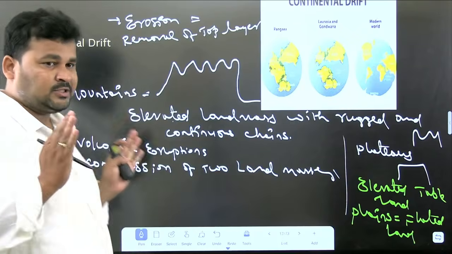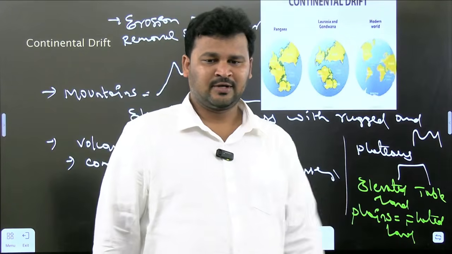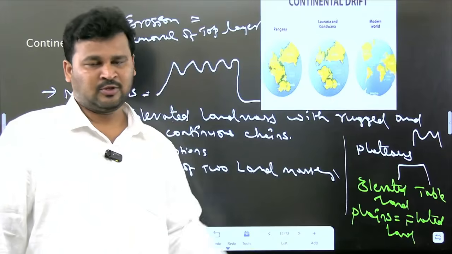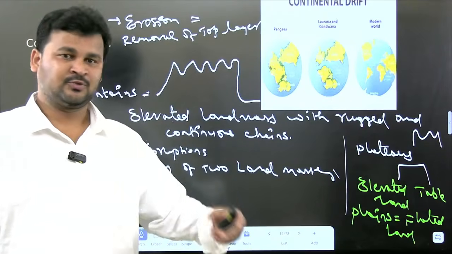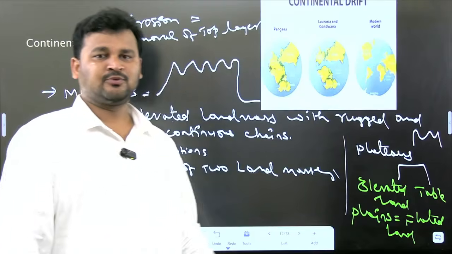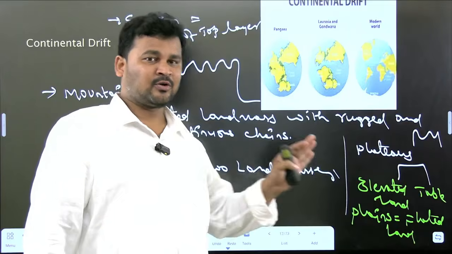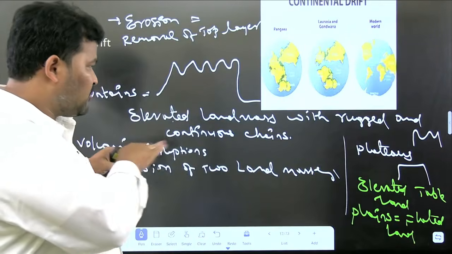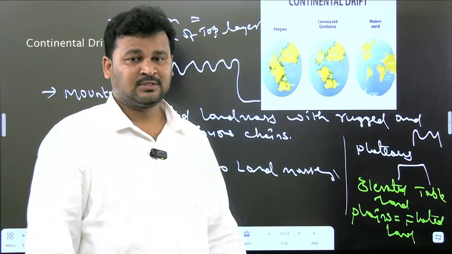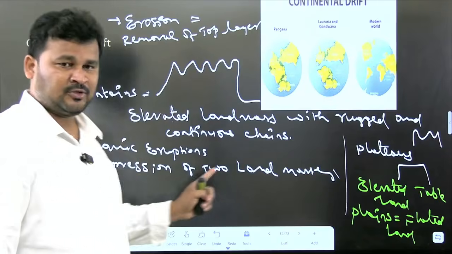This mountain was eroded because of various factors. Here we can find some factors: air was one of the factors, the weathering process was one of the factors, water was one of the factors, gravitational force was one of the factors. Because of all these factors, mountains were eroded. As the erosion process happens continuously, what will happen here? They will convert into plateaus.